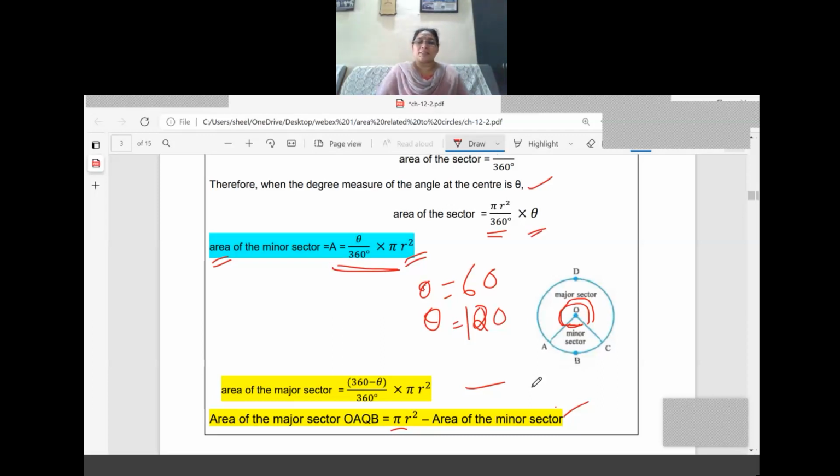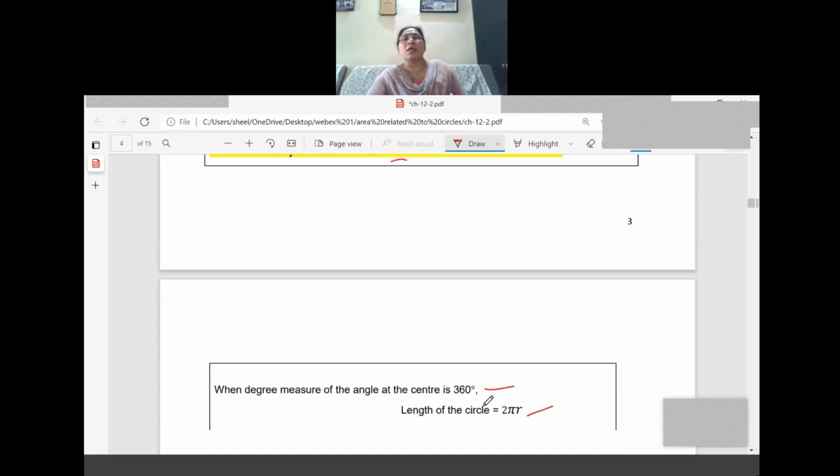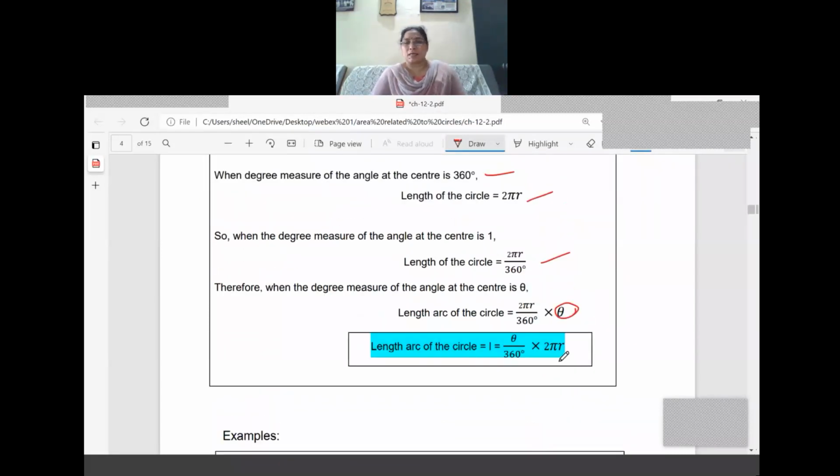The third formula is that area of the major sector equals pi r square minus area of the minor sector. What is the next one? Now we have studied the last one, that is the length of the arc of the circle, L equals theta by 360 into 2 pi r.